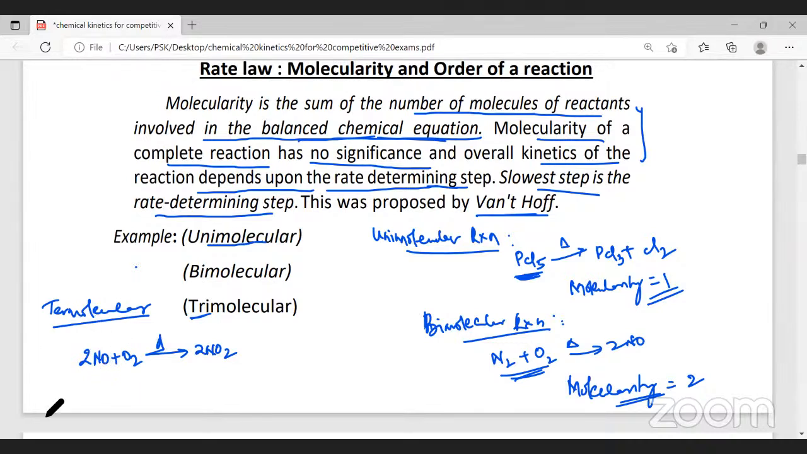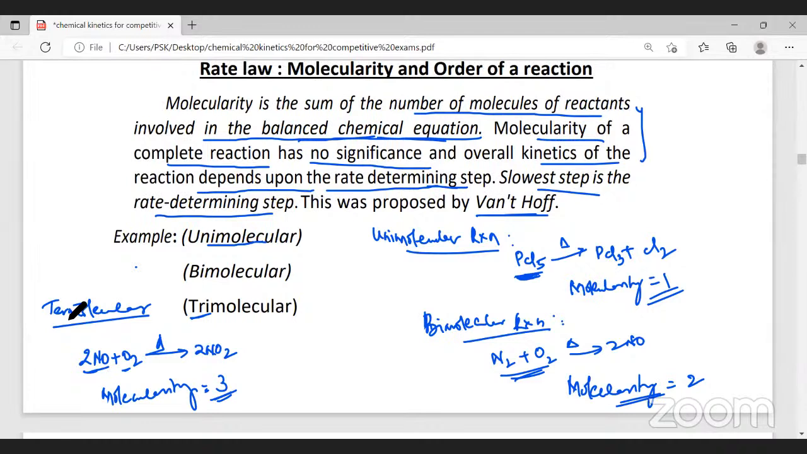Now tell me how many reactant molecules are taking part? Three, sir, totally. Two nitric oxide and one oxygen. 2 plus 1, so therefore it will be 3. Since three molecules are taking part in the reaction, its molecularity is 3 and it is called a termolecular reaction. Did you understand?